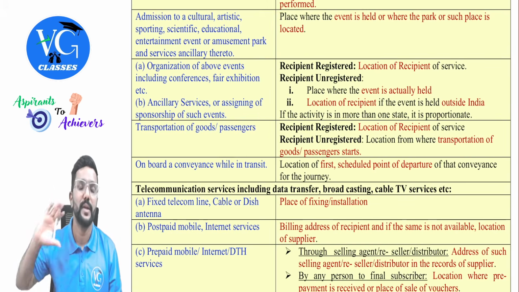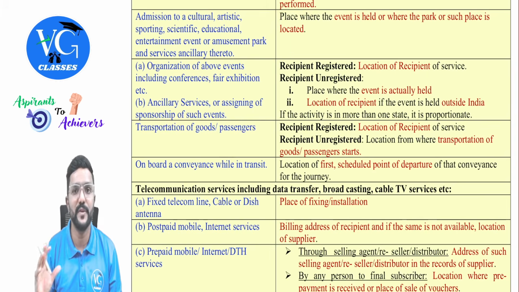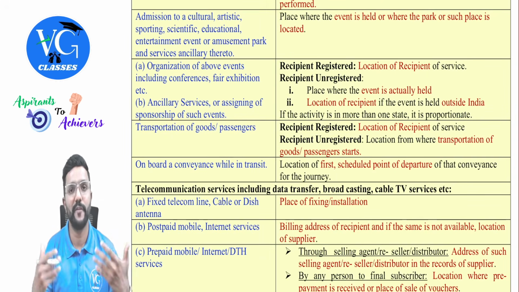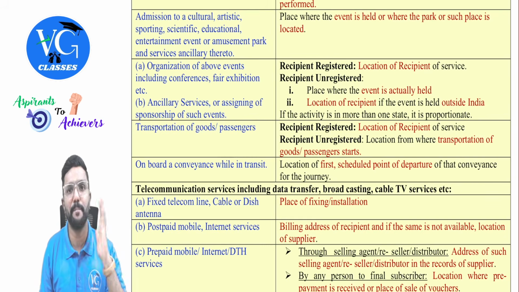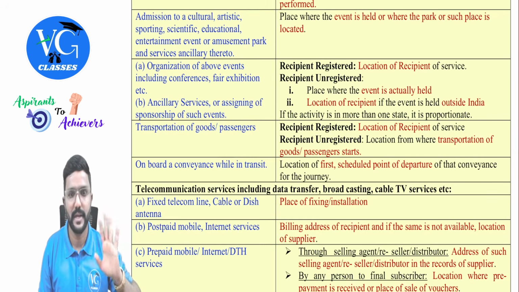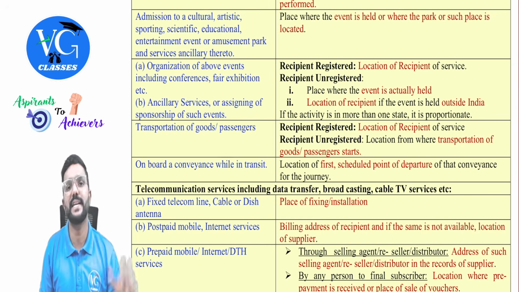For example, assume there is Wonderla, that amusement park or water park in Bangalore. So I want to go there for a day. They're charging me, assume 1500. So on that, what is the place of supply? Wherever Wonderla is located, that is in Bangalore or Karnataka. It is on the outskirts of Bangalore. So let us consider it as Karnataka. So the place of supply is Karnataka.